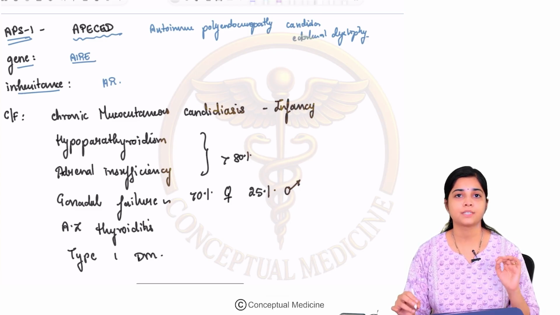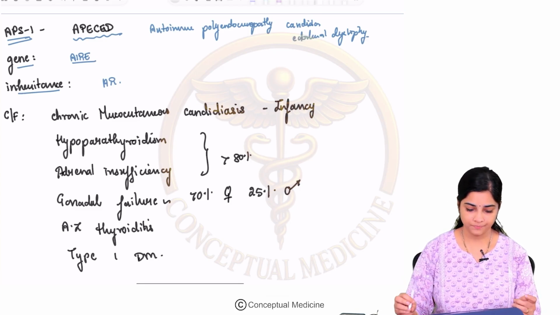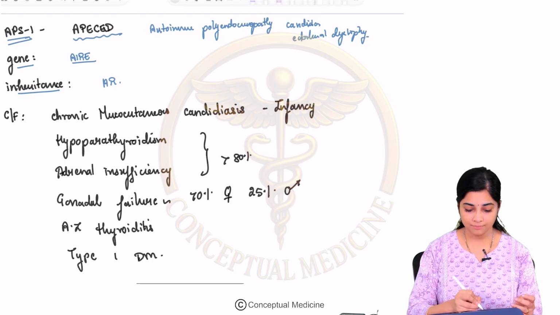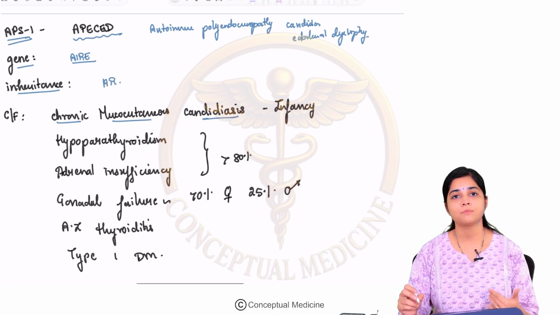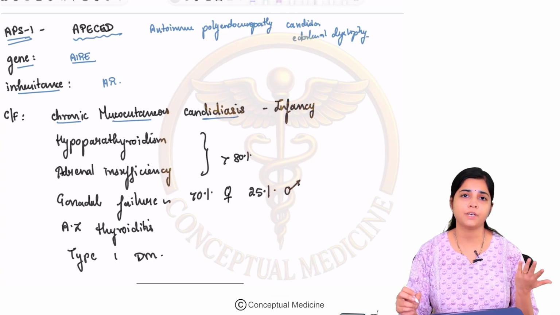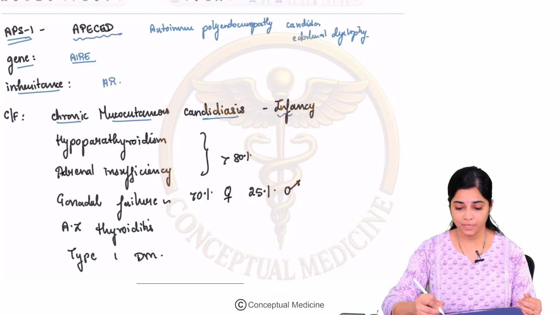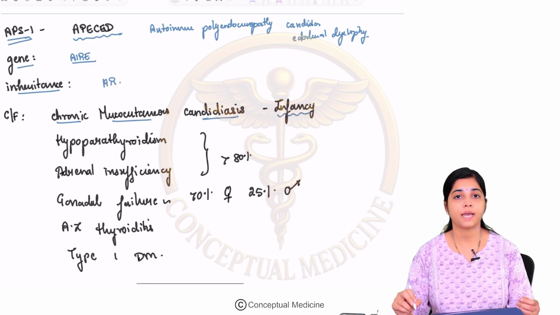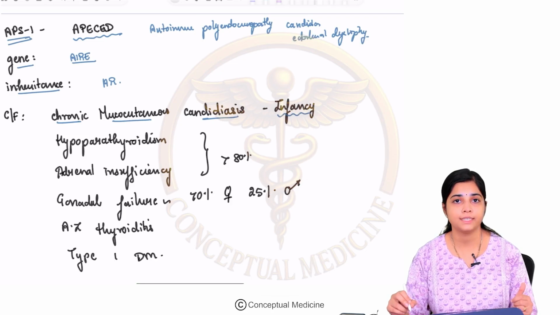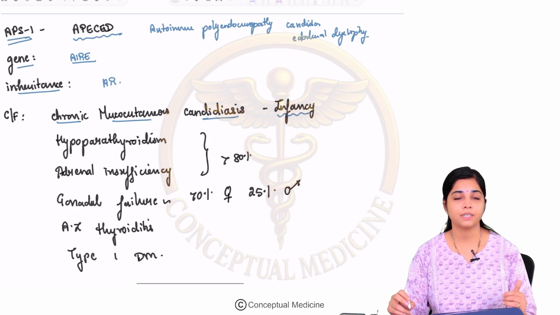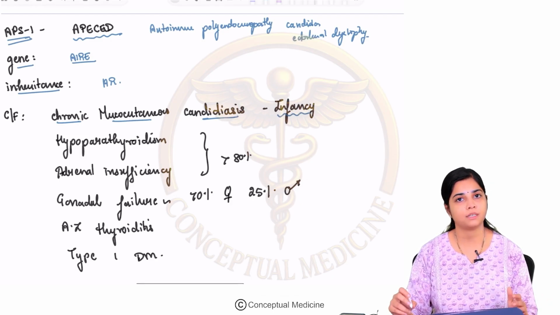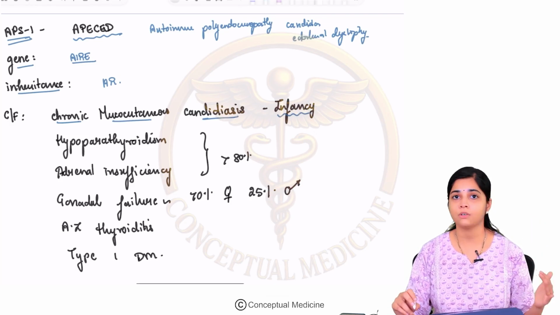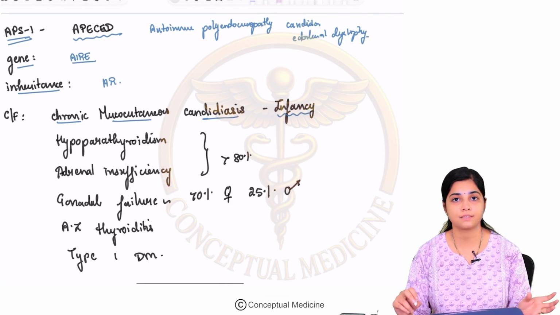So, what are the characteristic clinical features of this APS? APS1 basically comprises chronic mucocutaneous candidiasis. APS1 is a syndrome which starts very early in age. It can start in infancy itself. It is characterized by chronic mucocutaneous candidiasis. What does that mean? They do not have systemic candidiasis. So, if you take a blood culture, you are not going to find candida in the blood. You are not going to find candida endophthalmitis or endocarditis, because it's not a systemic infection.